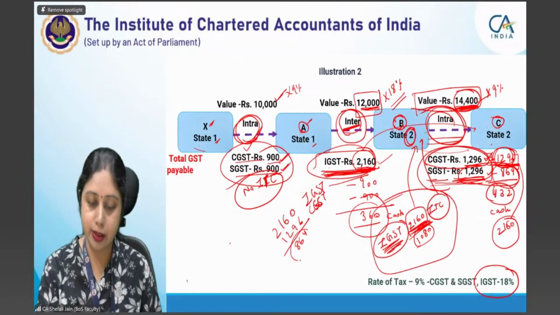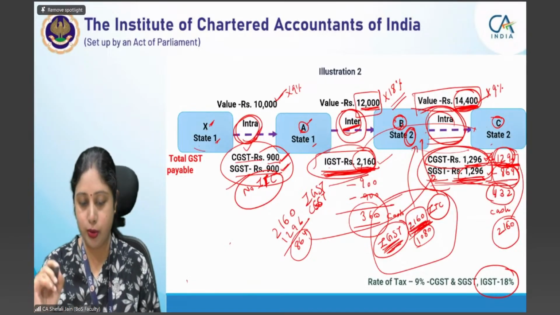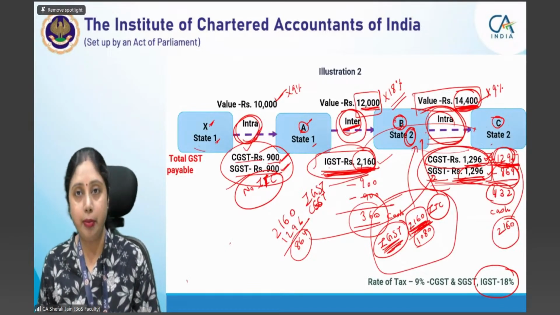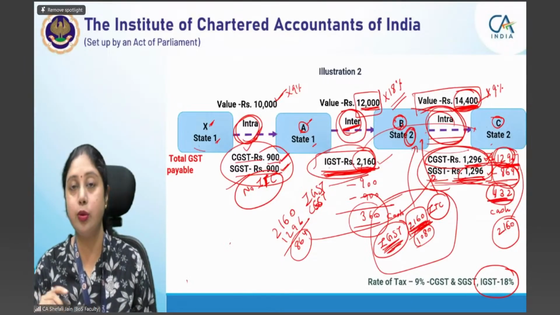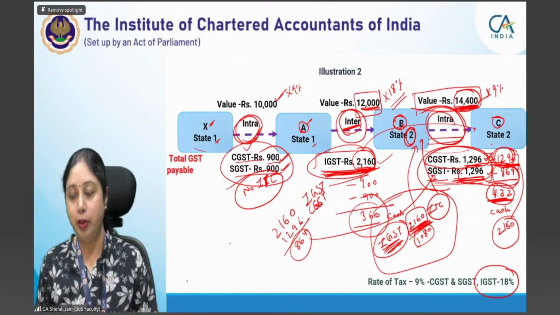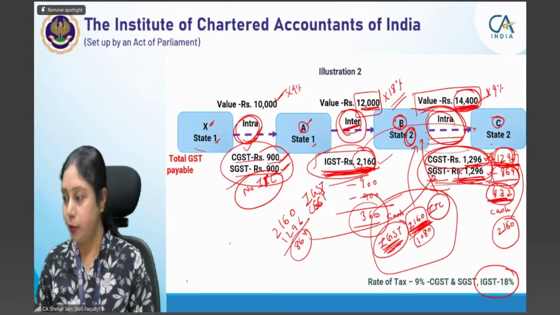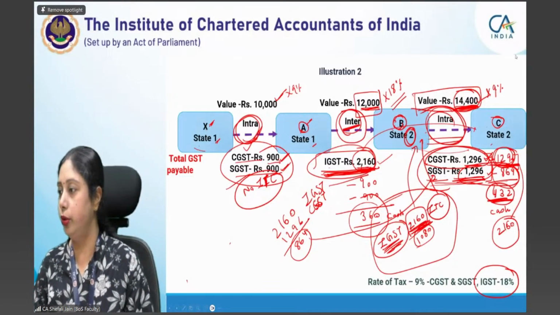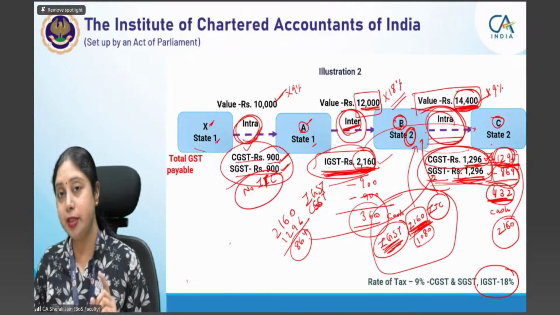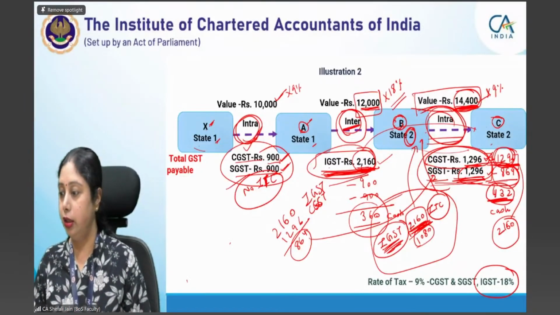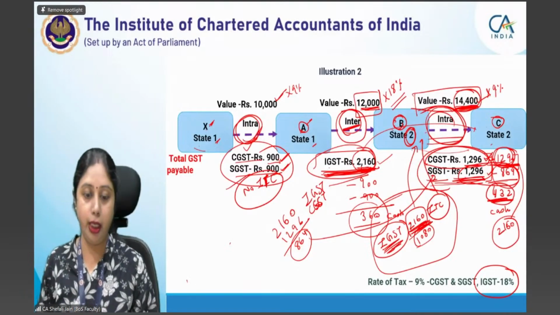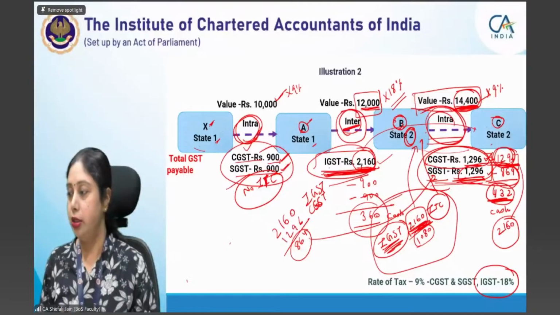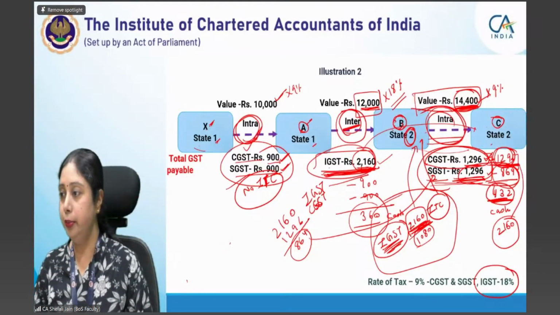So that 864 we will use for SGST payment also. Now SGST payment liability has not been fully discharged. 432 is also still left. That we will pay in cash. Shraddha, if I can explain it to you in Hindi, okay, you got that point. Good. Otherwise, if anybody wants to get it explained in Hindi, then I will explain it. अब सिर्फ एक last leg रह गई है इसकी. Okay, Medha, you also are clear. Then Kaira, could you please re-explain the change from A to B? Okay, A to B में क्या change था? Okay, let me explain you again.